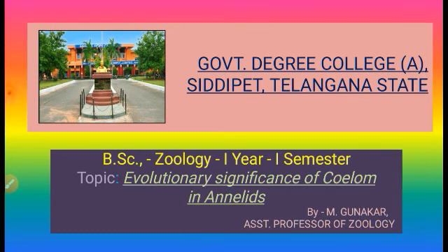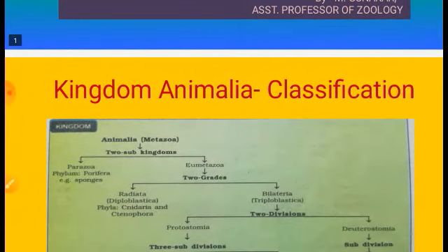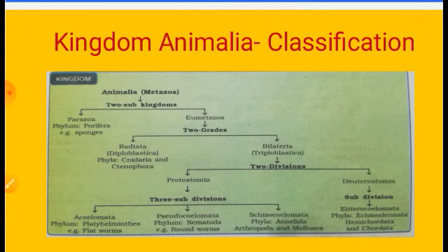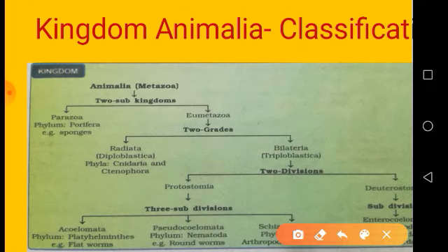Today, let us discuss the topic Evolutionary Significance of Coelom in Annelids. So, before going into the actual topic, let us have a look at the Animalia kingdom classification. Animalia, otherwise called Metazoa. Metazoa, in the sense here, means only multicellular animals. In the Animalia, we are not taking protozoa into consideration because protozoans are included under Protista.